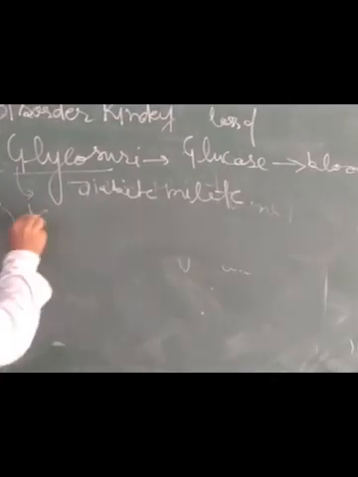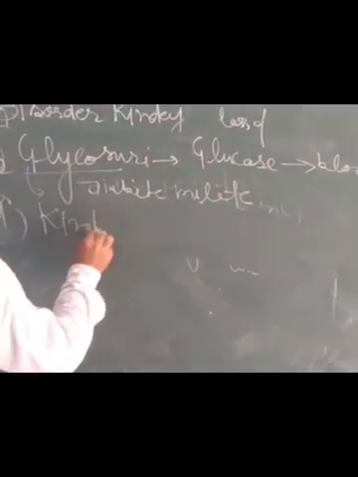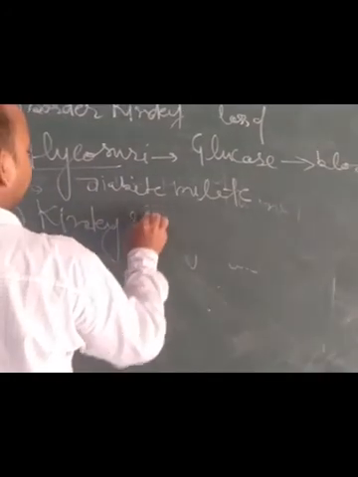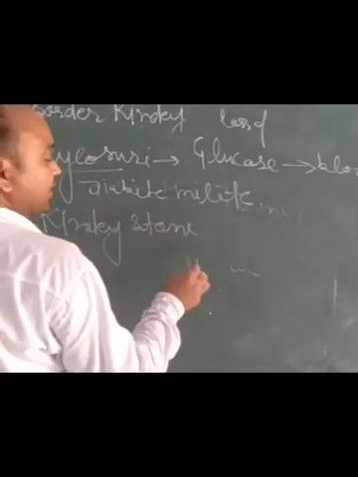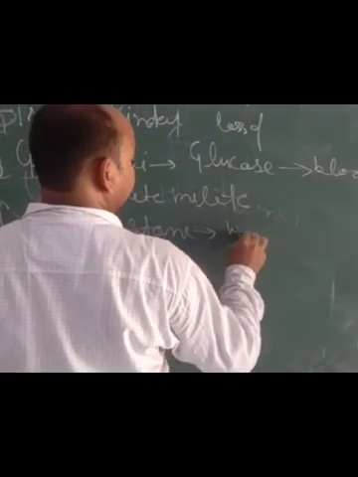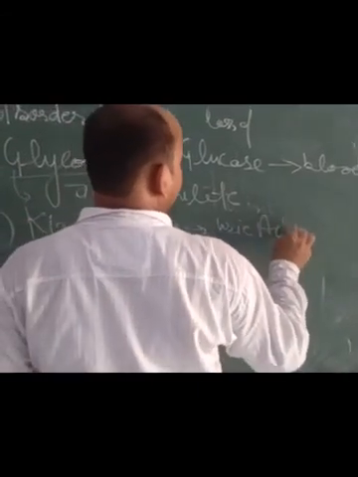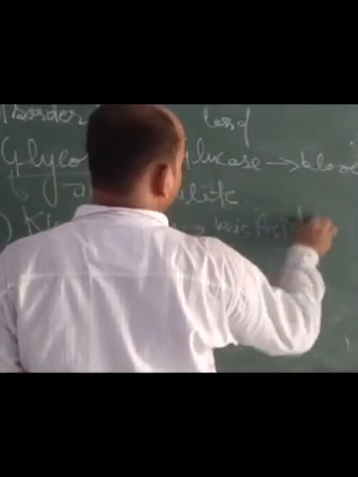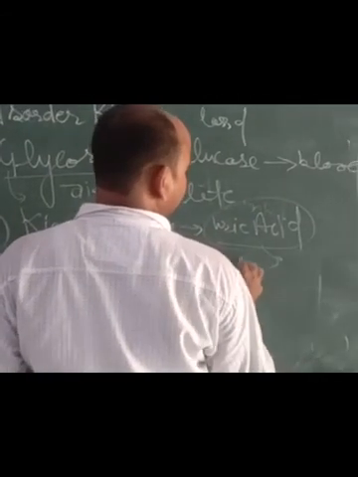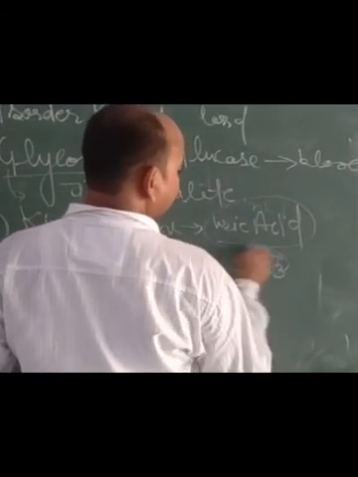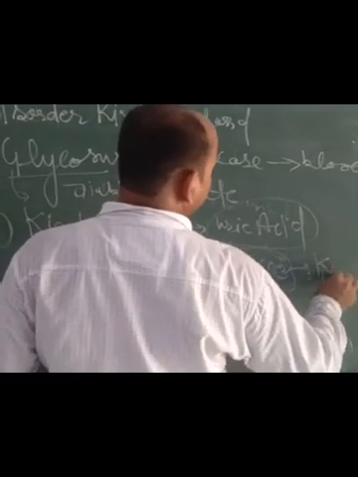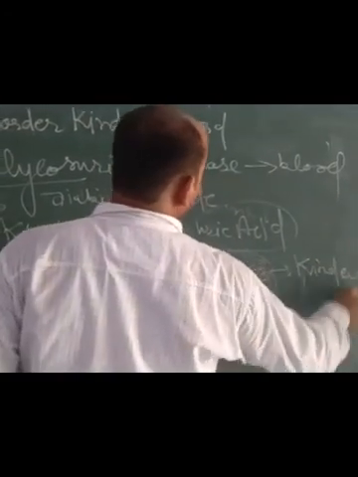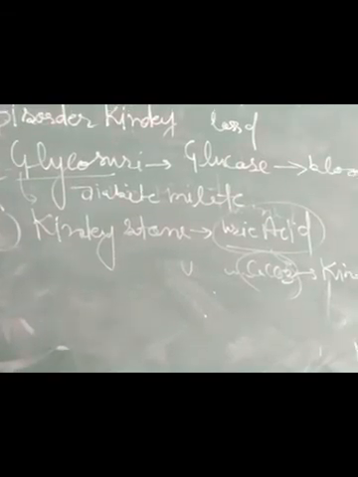Now the last problem that arises in kidney is kidney stone. As we know, during dehydration, uric acid gets accumulated in our kidney tubule, and that is called kidney stone, or it is made up of calcium carbonate. Kidney stone is very harmful for our body. The process of urine formation will be affected in this condition.